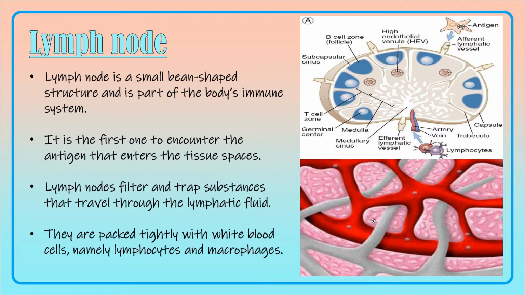The next secondary lymphoid organ is the lymph node. A lymph node is a small bean-shaped structure and is a very important part of the body's immune system. It is the organ that encounters the antigen that enters the tissue spaces first. The lymph node will filter this antigen because it is tightly packed with white blood cells, namely lymphocytes and macrophages. So when the antigen passes through the lymph nodes, it gets trapped inside, and the antibodies are produced by the B lymphocytes.